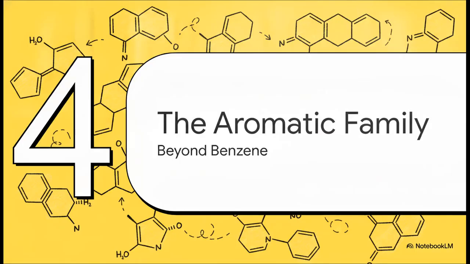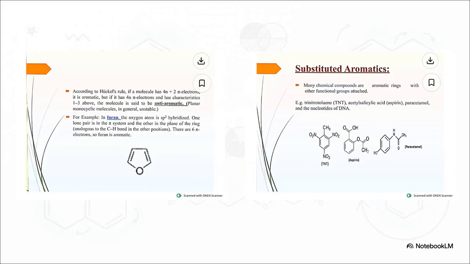All right, Section 4, expanding the aromatic family, beyond benzene. Now that we totally understand the rules of the club, let's take a look at the guest list, because it is way more diverse than just simple rings of carbon. While benzene is definitely the classic example, aromaticity extends so much further. Think about heterocyclics like furan. In that case, an oxygen atom steps in to take the place of a carbon in the ring, cleverly using its own lone pair of electrons to complete that strict 6 pi electron requirement. It's like a really clever loophole to get into the club.